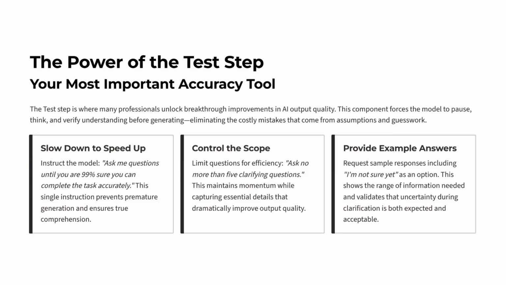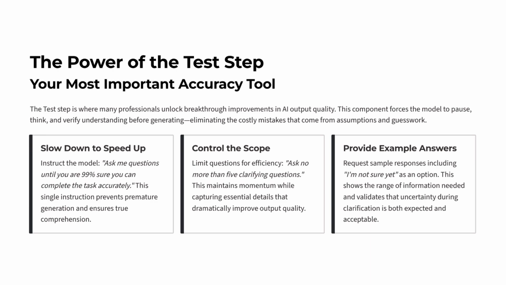This ensures the model does not start generating until it is 99% certain it understands exactly what you want. Before the model moves forward, say, "Ask me questions until you are 99% sure you can complete the task accurately." This instruction slows the model down and forces deeper reasoning. It prevents assumptions and removes the guesswork that leads to weak or misaligned output.